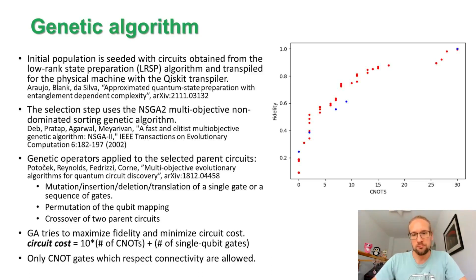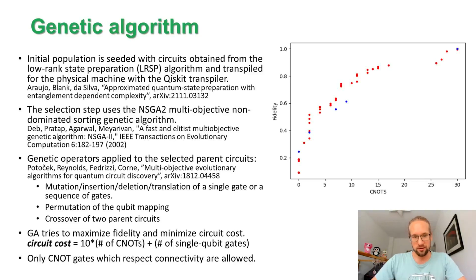And how does the genetic algorithm work exactly? Well, I won't have the time to go into all the details here, but let's just mention that we are using the non-dominated sorting genetic algorithm number 2 for our selection process, based on this paper here, and then the genetic operators that we use to mutate and change our circuits as we go from one population to another.